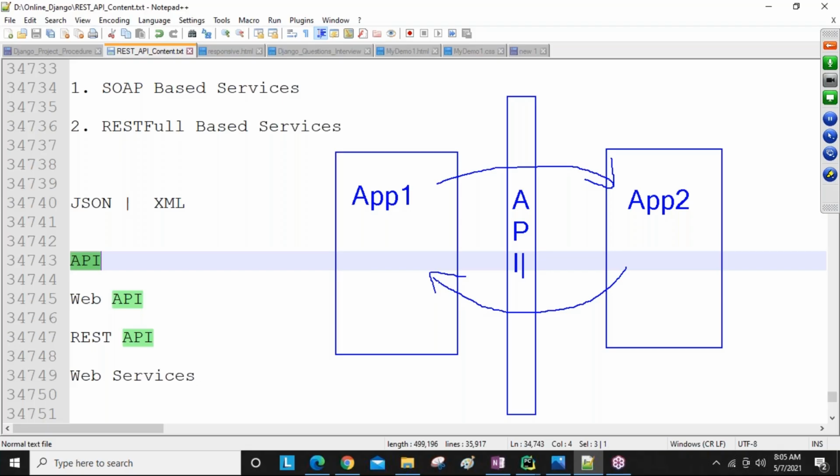Every API has some requirements. According to the requirements, we are going to get the solutions. We give a request, and for every request one resource is available on the server side; we execute that resource and we get the response. The response related to the request we get back. One point to remember: whenever we send a request, we do not always get a successful response, guys. Sometimes we get a successful response, sometimes a failure response. Maybe success or maybe fail.